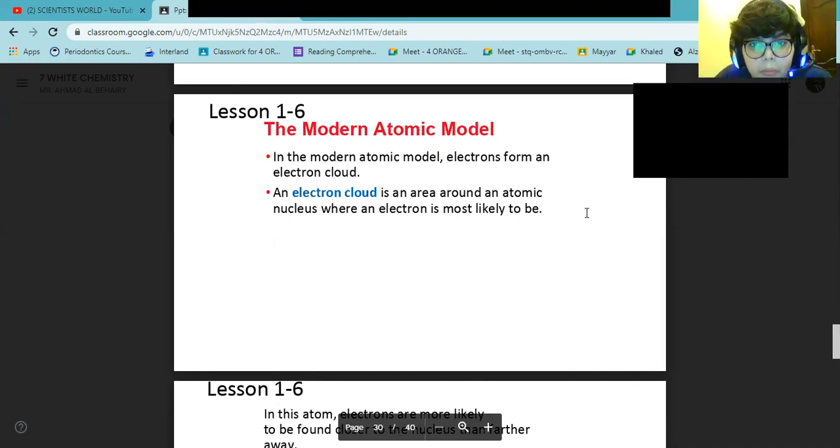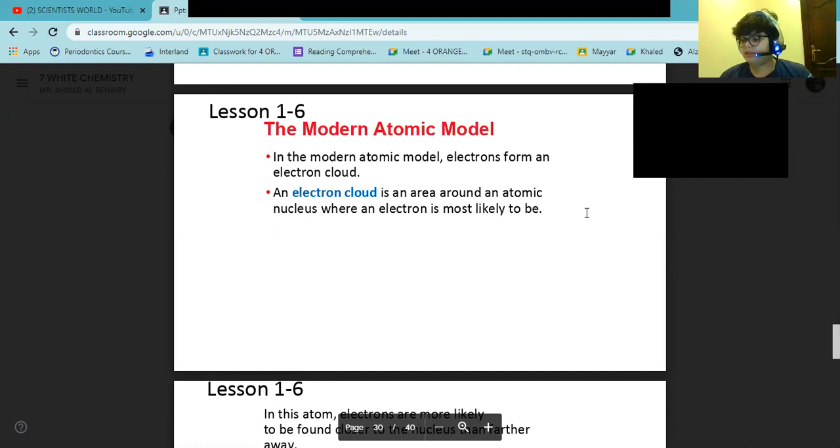In the modern atomic model, electrons form an electron cloud. An electron cloud is an area around an atomic nucleus where an electron is most likely to be. It is a place, or an area around the nucleus, that is the most likely place electrons could be.